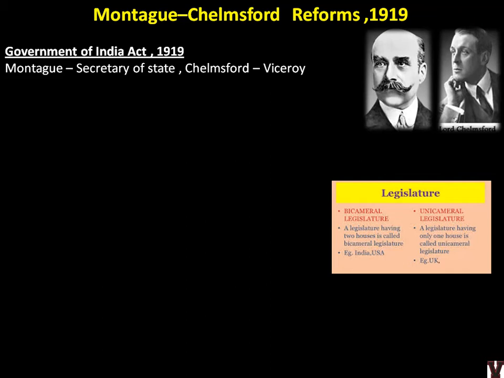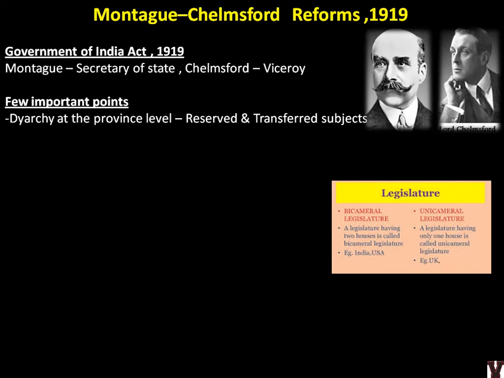We will be doing all the acts in detail when it comes to the administrative chapter. I think it is chapter 15 of Spectrum. Also, better than Spectrum, I think Lakshmikant is a very good source for you to learn all the acts. At the start of Lakshmikant itself, they have mentioned all the acts from the 1773 Regulating Act to the 1947 Indian Independence Act. We will do that in detail, because at least one question about any particular act will come in the UPSC. So we have to do it. But as of now, the timeline we are looking into is 1919, and the reform is the Montagu Chelmsford reform. So a few important points about the reform we will see now.